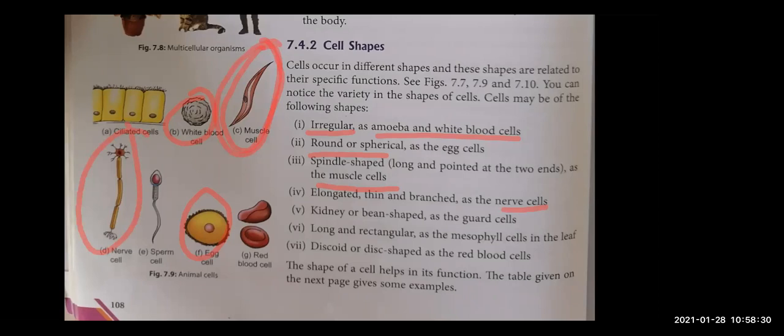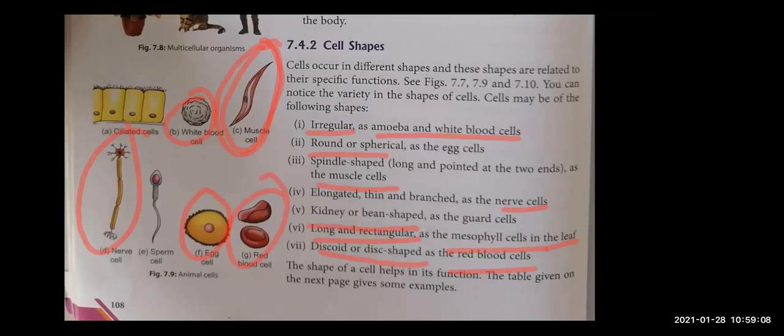Next, guard cells. Guard cells are present in plants. The shape of guard cells is kidney shape. Like a rajma bean, bean shaped. Next, mesophyll cells in the leaf. Mesophyll cells are long and rectangular. Right? In our body, RBCs are of disc shape. This is your disc shape. Right? So these are the different shapes of the cell.